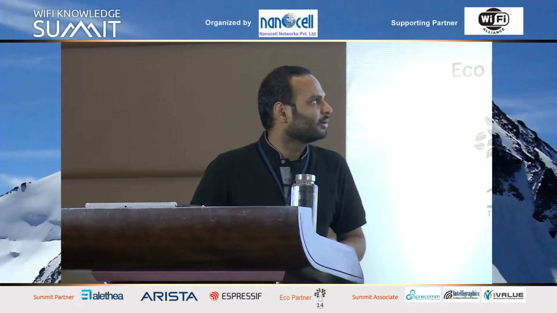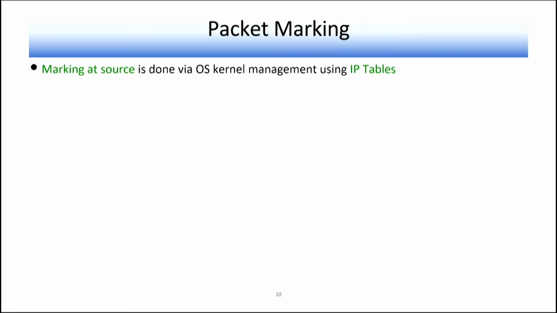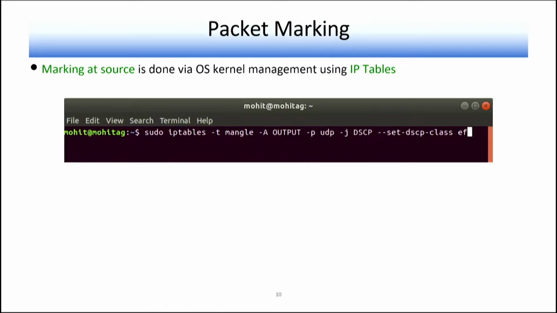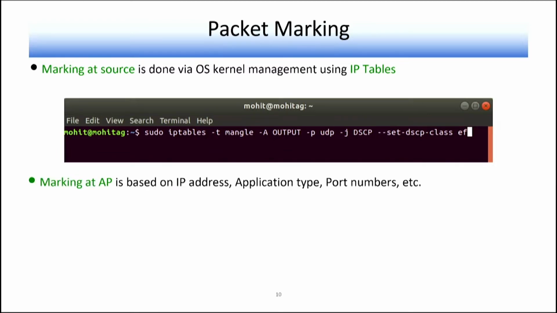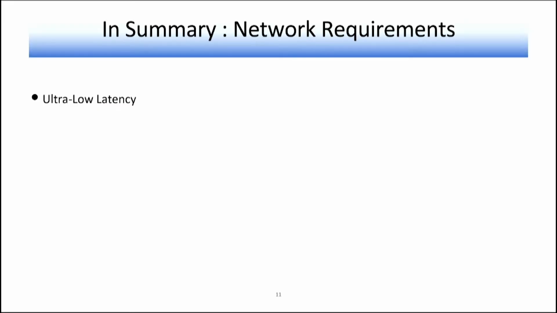Now I would like to jump to what we are doing and how we are implementing the packet marking. Packet marking can be done at the source, at the sender, using iptables in the Linux OS kernel, or it can be done at the access point with the help of firewall rules. Now, in summary, what are the network requirements that we have? What do we want for telehaptic communication to succeed?